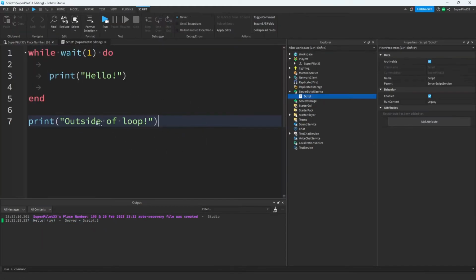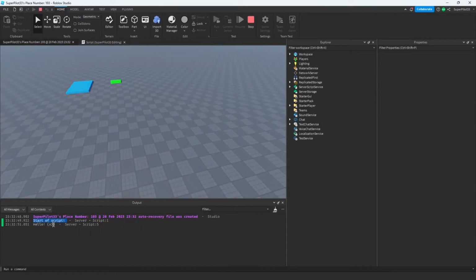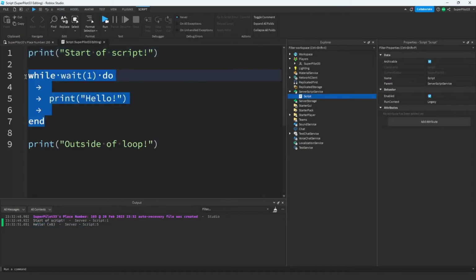One thing I want to emphasize is that it will not run after a loop. The script will be stuck inside this infinite loop forever. Any code before this will run, however. As you can see, it prints start of script and it continuously prints hello. However, it doesn't go after the loop. Once again, that's because the script stops at the loop.